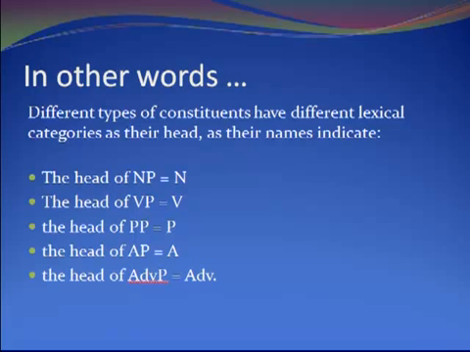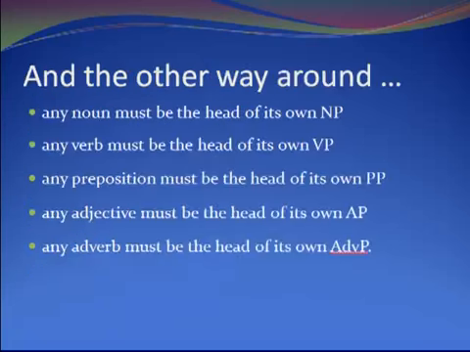The head of an AP, an adjective phrase, is an adjective, and the head of an adverb phrase is going to be an adverb. And you represent that by having the phrasal node above and then a branch, a line going down to the actual head.